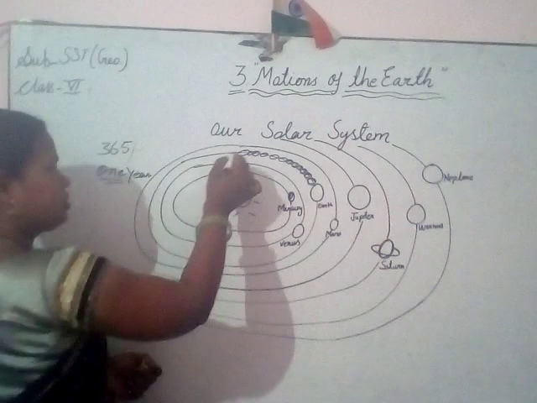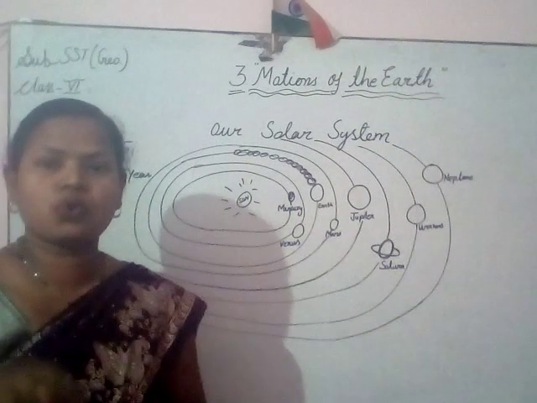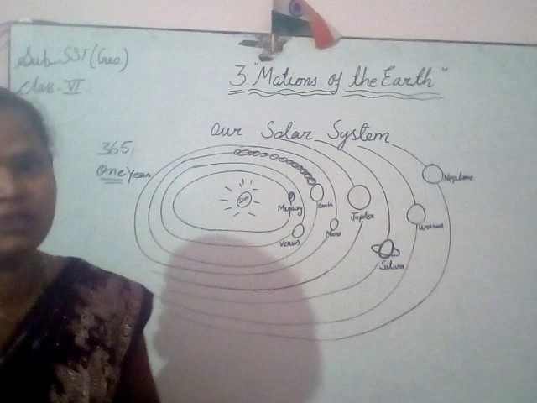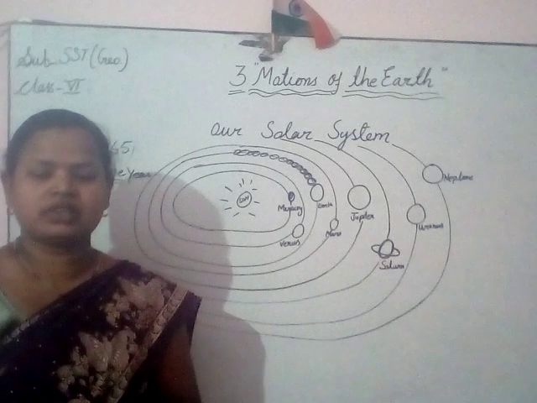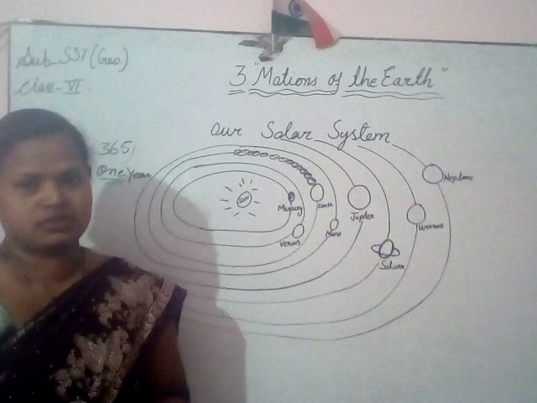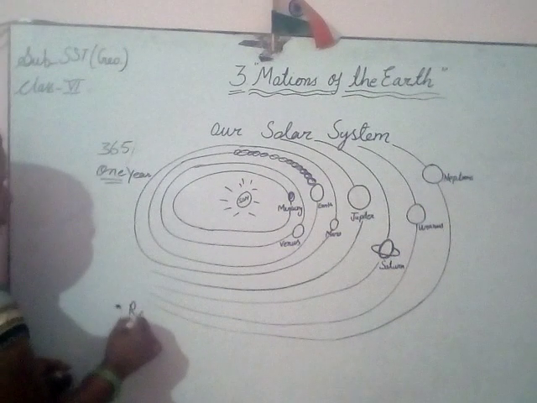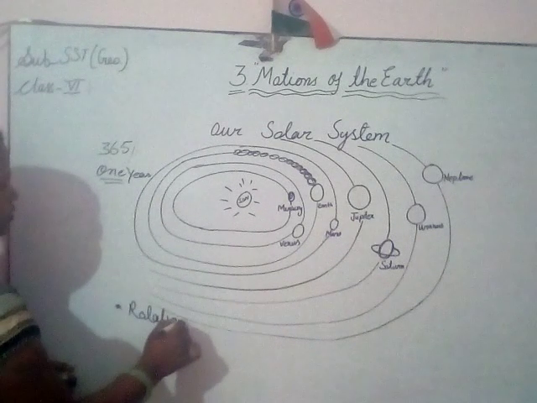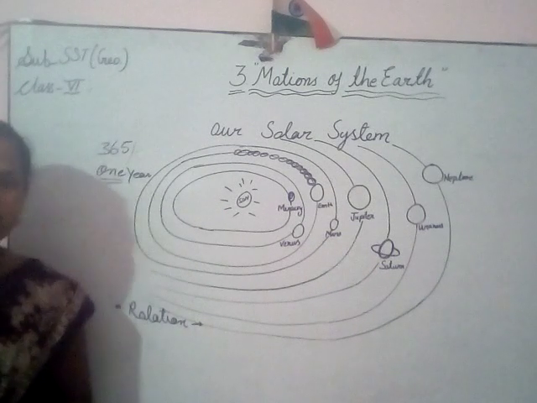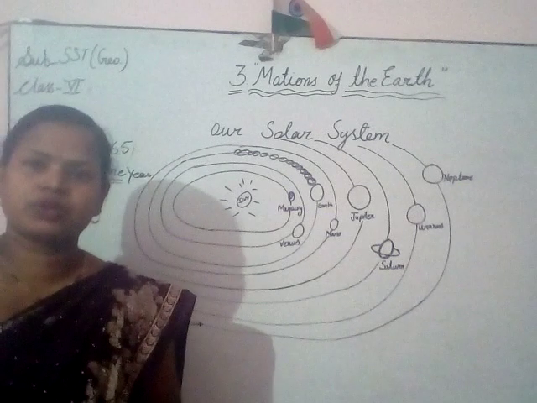Here, the motion of Earth on its own axis is called rotation. What is rotation? If somebody asks you what rotation is, you say the motion of Earth on its own axis is called rotation. So the first point is rotation. It is the motion of Earth on its own axis.